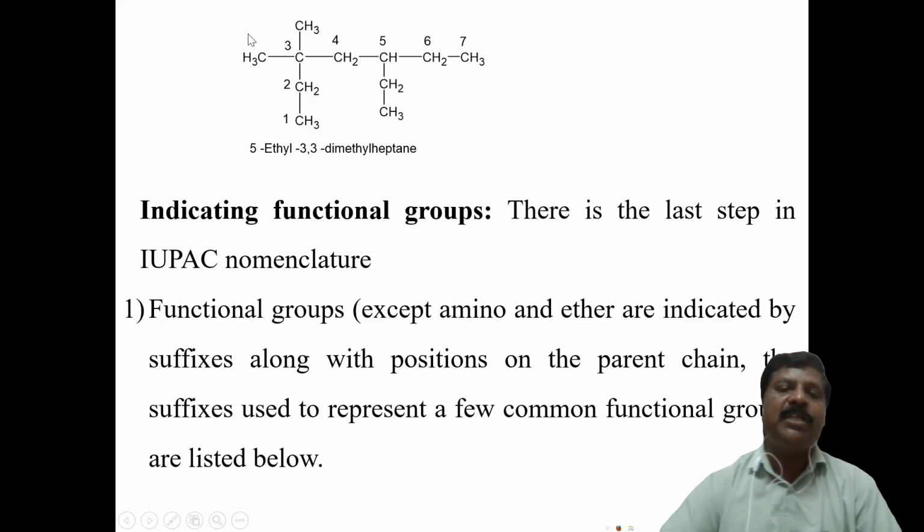Here 2 ethyl groups are there and 1 methyl group is there. Now ethyl, then another one is methyl. Dimethyl should not be considered.